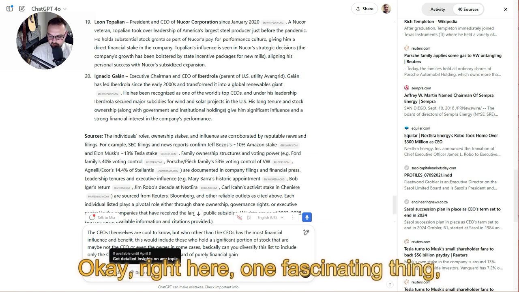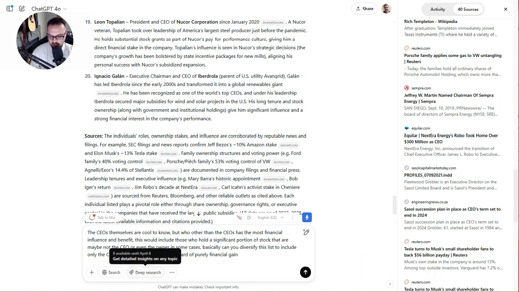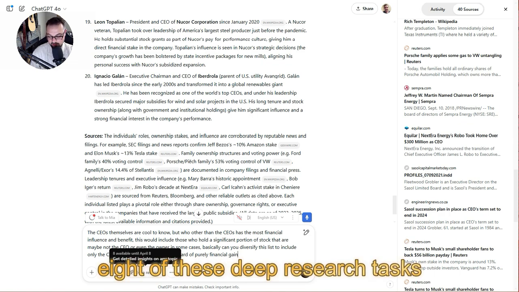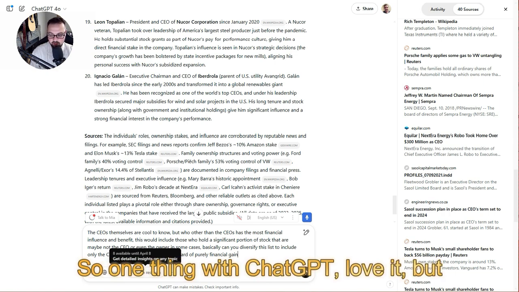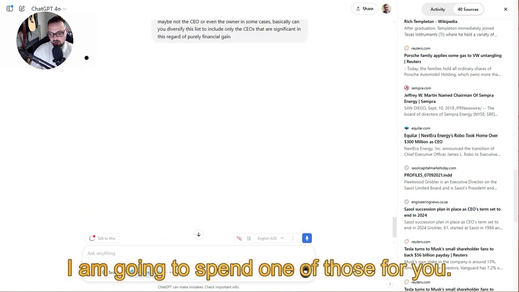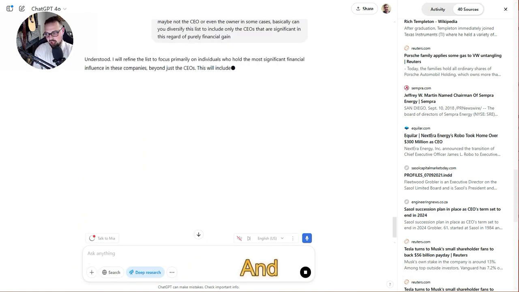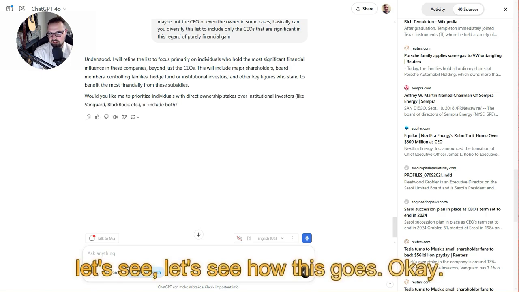So, okay, right here, one fascinating thing, right? Deep research has this little highlight here. I do have 8 available until April. So I basically have 8 of these deep research tasks until next month. One thing with ChatGPT, love it, but there is a quota. So I'm going to turn that on. I am going to spend one of those for you. And so let's see how this goes.